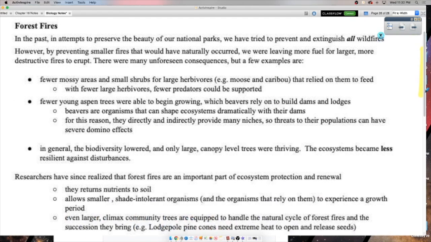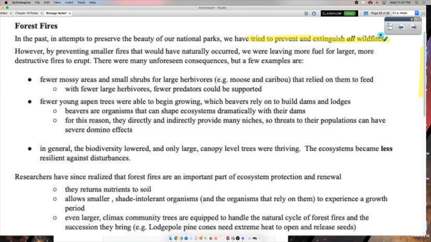Okay, last thing we'll talk about is very related to succession, and those are forest fires, okay? So we hear forest fires and we can think, ooh, bad, right? Especially in Fort McMurray, okay? The thing is, though, forest fires are a natural part of life in an ecosystem, okay? So in the past, we have attempted to try to extinguish all wildfires. We said there's going to be no wildfires.